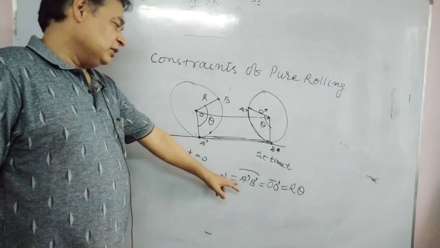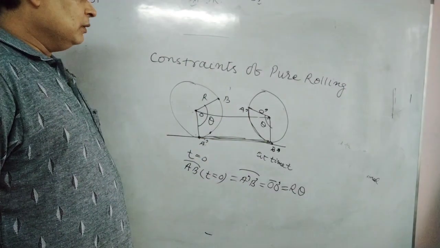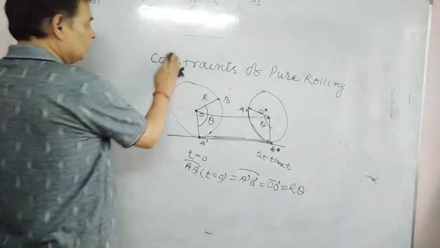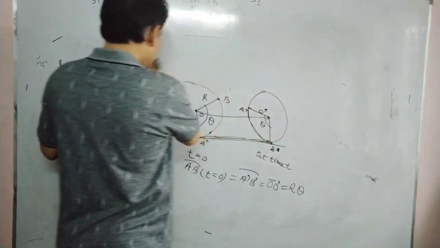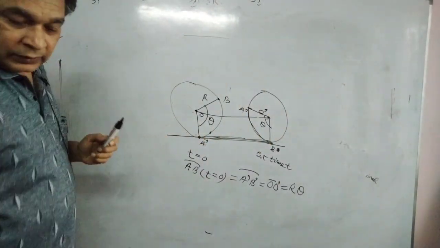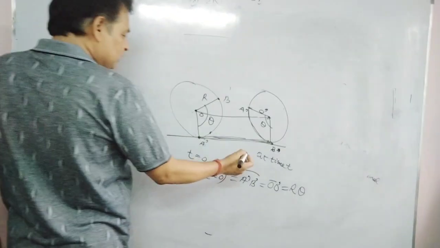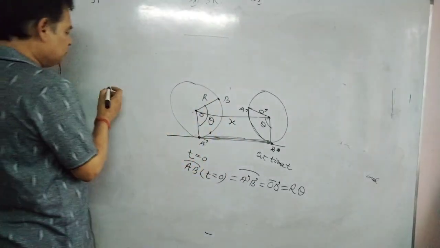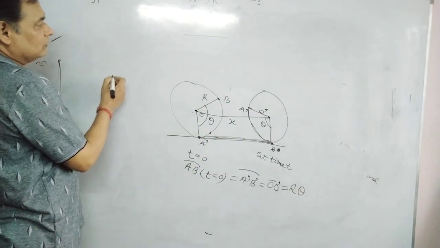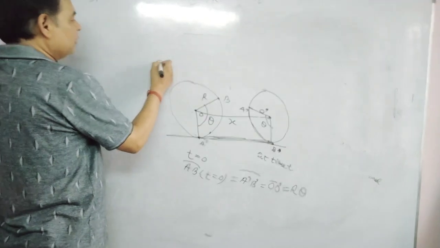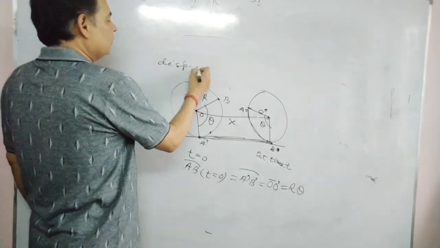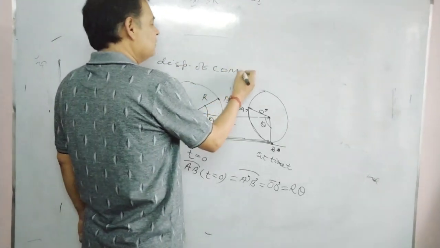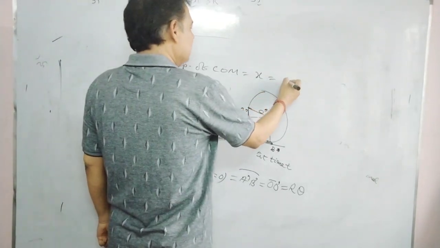And we can write this. If this displacement O prime is x, so displacement of center of mass x is r theta.